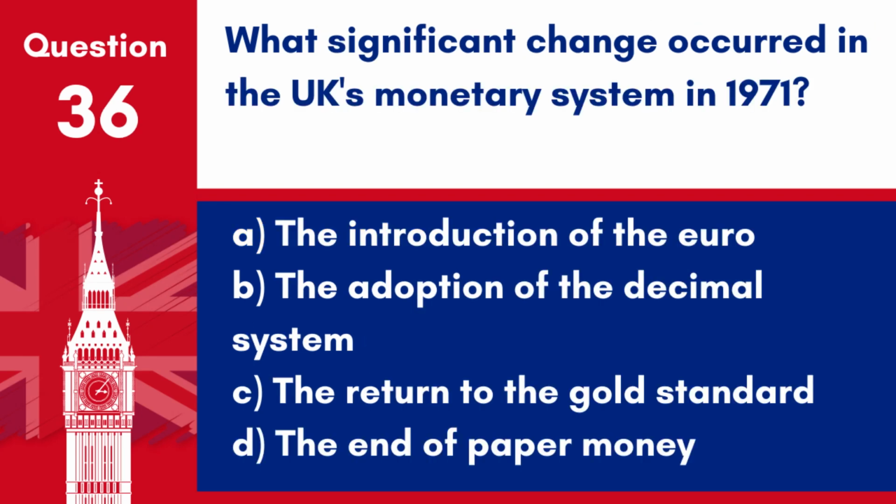Question 36. What significant change occurred in the UK's monetary system in 1971? A. The introduction of the euro. B. The adoption of the decimal system. C. The return to the gold standard. D. The end of paper money. Answer: B. The adoption of the decimal system. In 1971, the UK transitioned to a decimal currency system, moving away from pounds, shillings and pence.